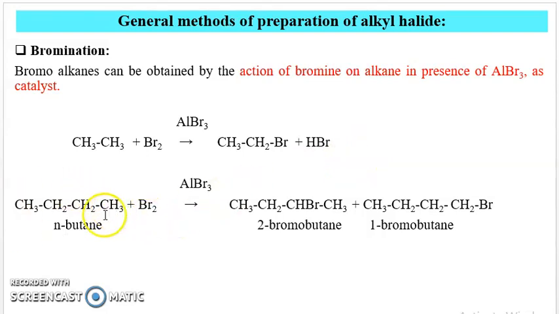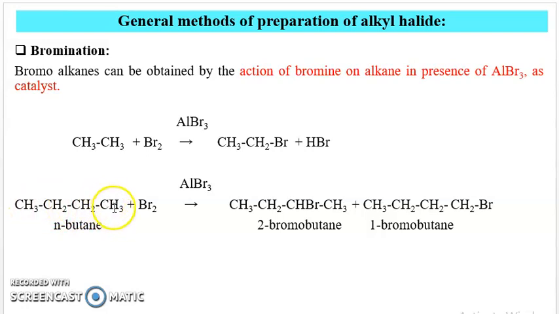Then next, n-butane. When n-butane reacts with Br2, that is bromine, in presence of Lewis acid catalyst aluminum tribromide, the products are 2-bromobutane and 1-bromobutane. In ethane there is only one product formation, but in n-butane there are two products, 2-bromobutane and 1-bromobutane. Reason: because here two types of hydrogens are present.